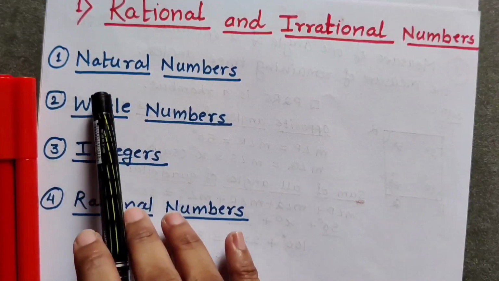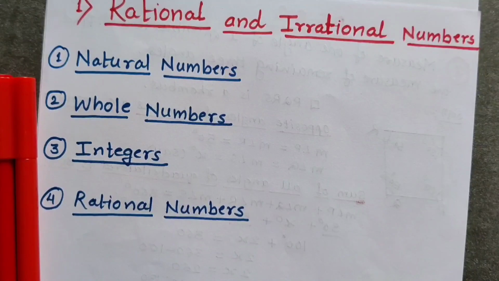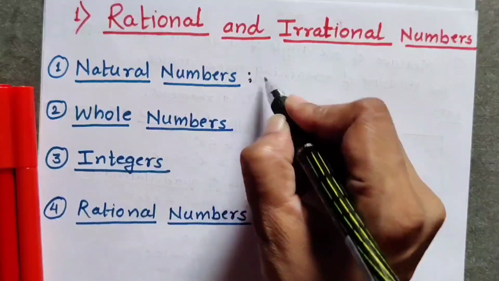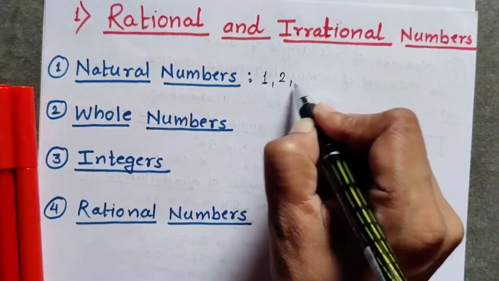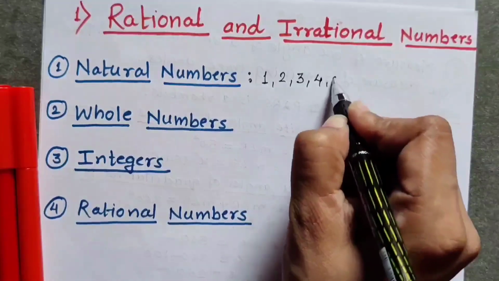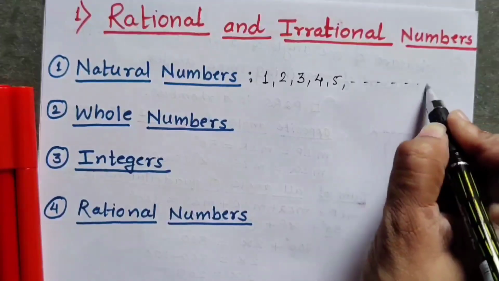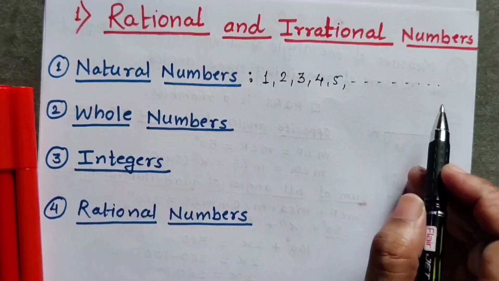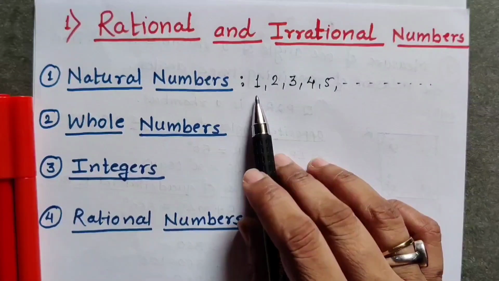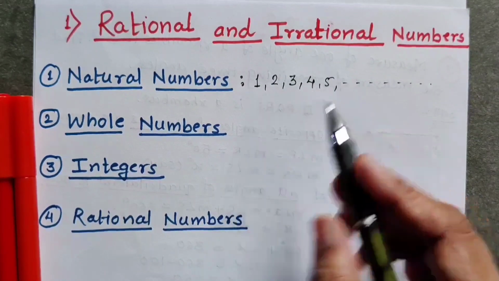So let us once again see the meaning of numbers. Natural numbers are the numbers which start from 1, then it goes on increasing 1, 2, 3, 4, 5 and dot dot dot. That means there are infinite natural numbers. It starts from 1, so smallest natural number is 1.